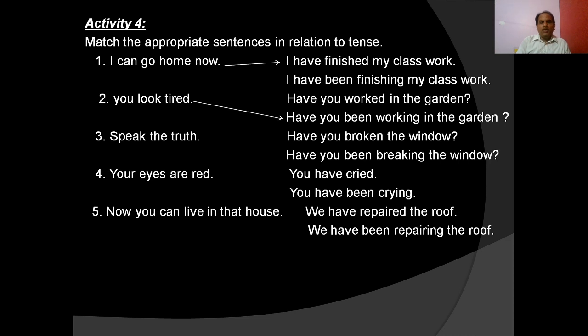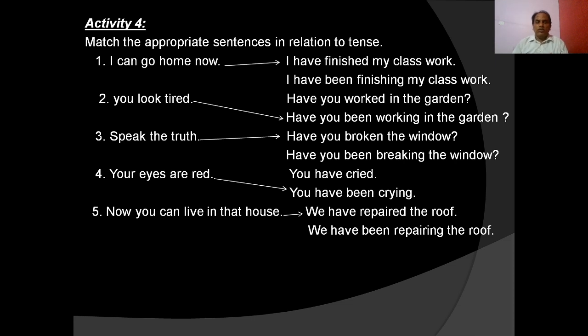You have been working in the garden. Have you been working in the garden? Speak the truth. Have you broken the chair? Your eyes are red. You have been crying. Now you can live in that house. We have repaired the roofs.